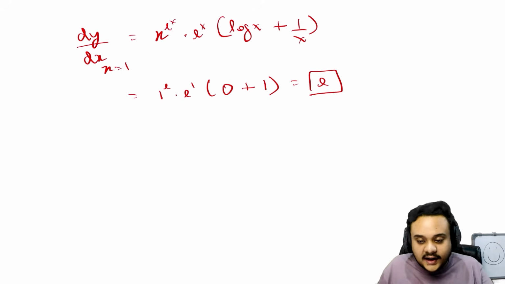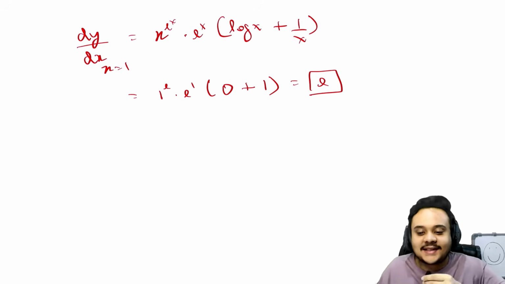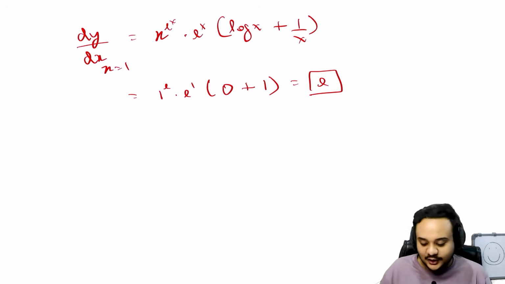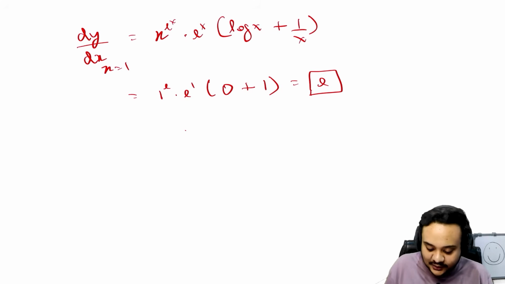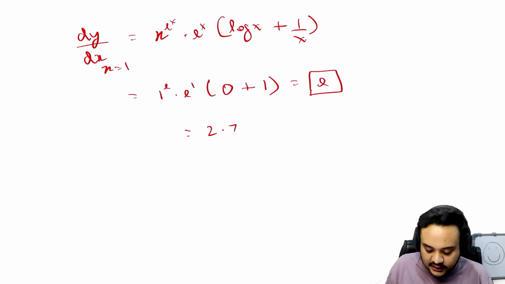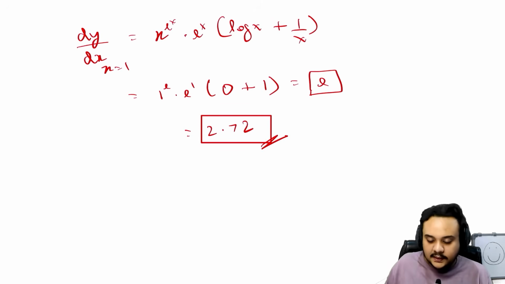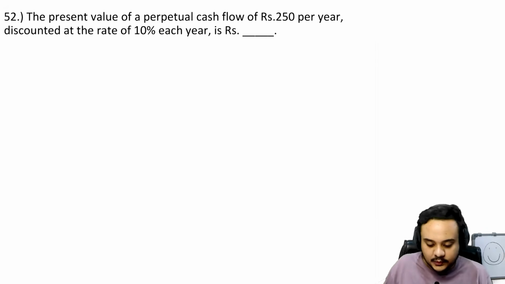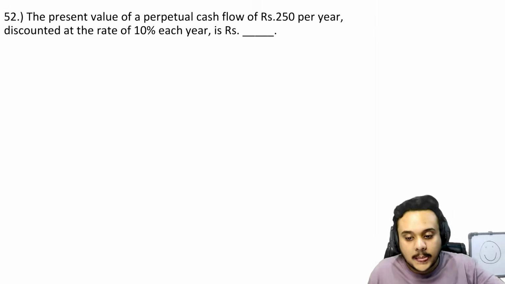And you cannot write e into the actual answer, so you should also know the value of e if you are trying to solve this. If you do not know the value of e, you will not be able to solve it. The value of e up to 2 decimal places is 2.72, so just write 2.72 and that will be your answer. Okay, moving on.